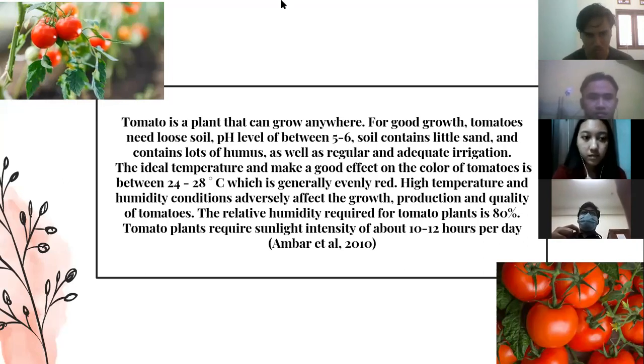The relative humidity required for tomato plants is 80%. Tomato plants require sunlight for about 10 to 12 hours per day.